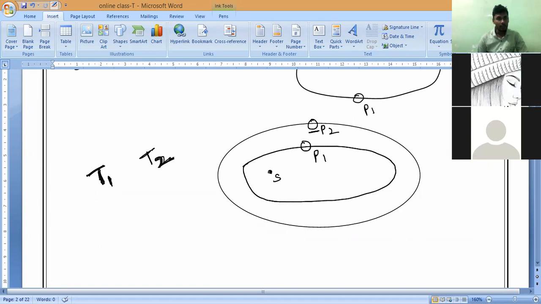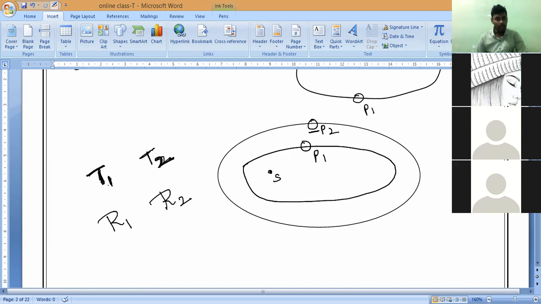Now, the average radii. Radii is the plural form of radius. So the average radii of their orbits: the average radius of planet 1 is R1, and the average radius of planet 2 is R2.